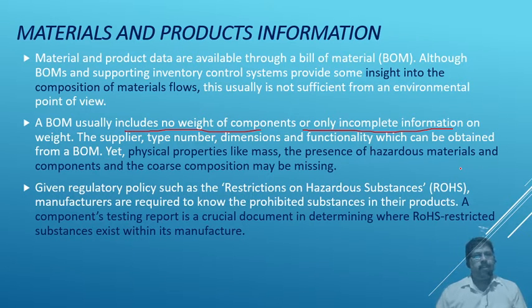Instead they will mention the brand number, the make number, the serial number. Physical properties like mass and percentage of hazard material components will be missing in the bill of material.